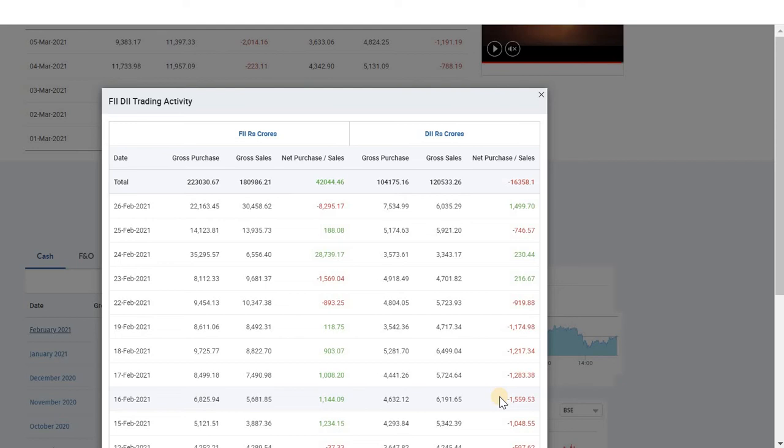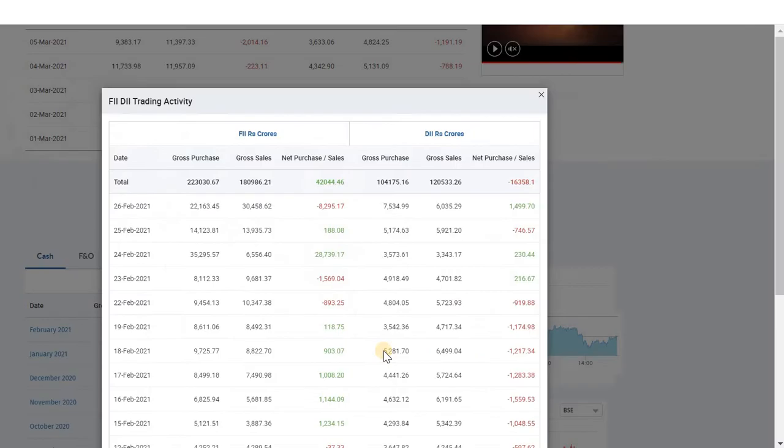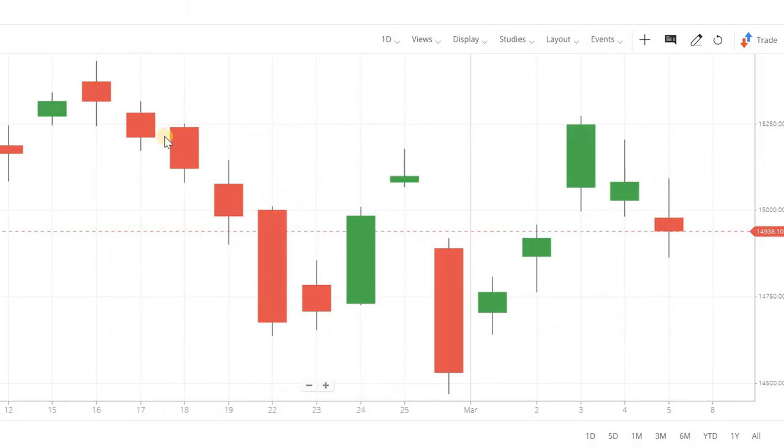On February 17th, the combined FII and DII trading activity is around 280 crores net selling. Since there is 280 crores of net selling, the market has decreased. On February 18th, there is a net selling of around 300 crores. Due to that, the market has increased so much compared to earlier February 16th and February 17th.